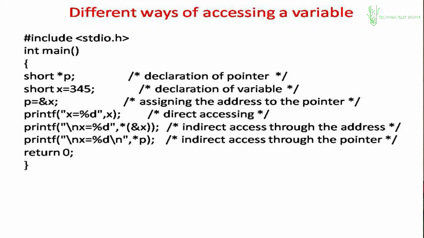This is another way of writing. Not that I always have to write this, I don't need that, but this is a way of writing. And finally what you have is asterisk p. Okay, got it? Asterisk p gives you what? It gives you the value at p, the value where p is pointing. So p has the address of the variable, so it will print the value for you.